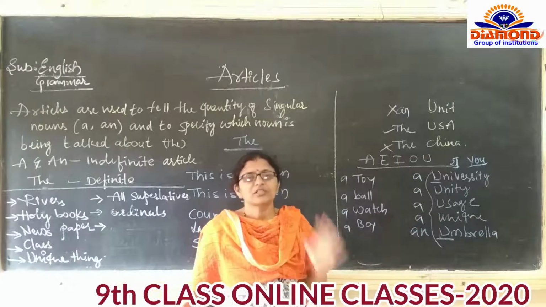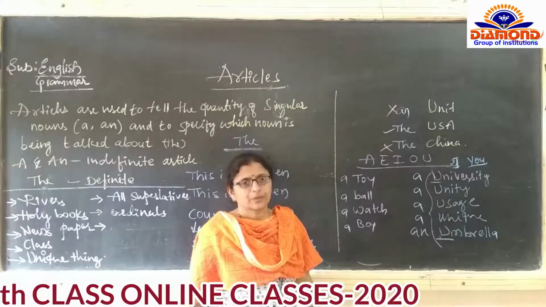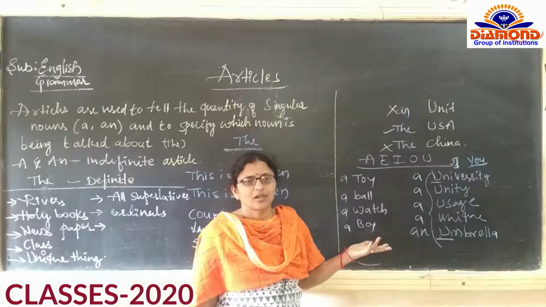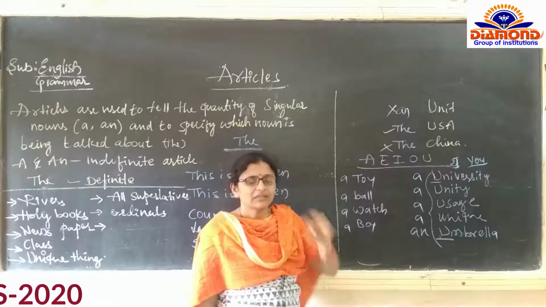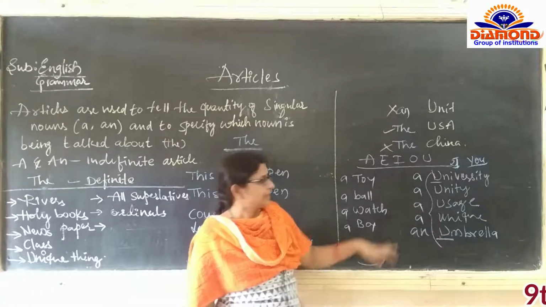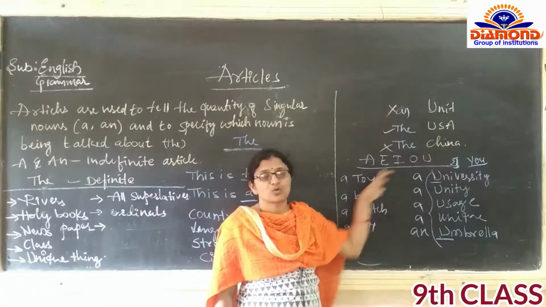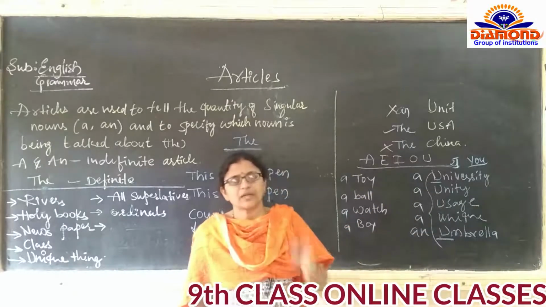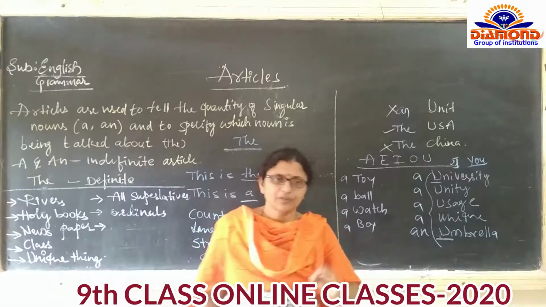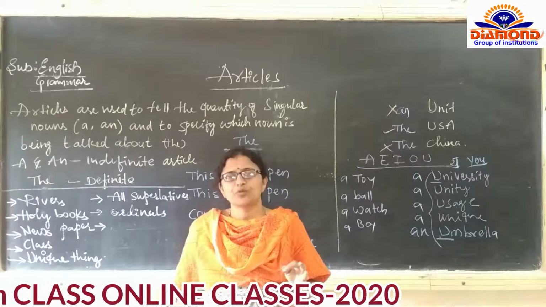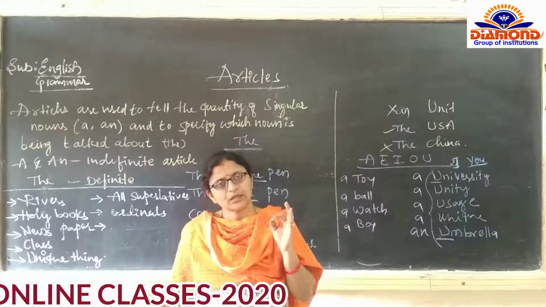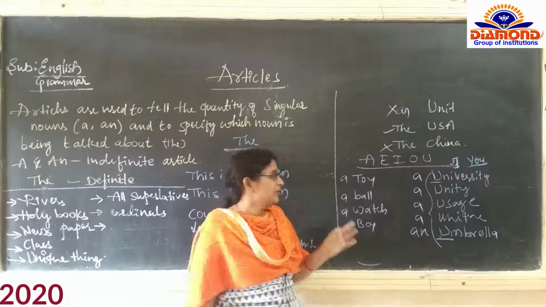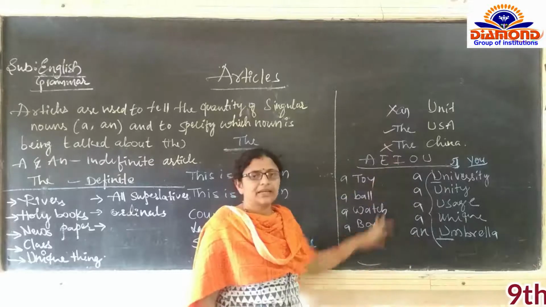They will not ask you directly. For 5th class, 6th class, they can ask direct questions, but they will make them somewhat twisted, that is, based on vowel sounds and consonant sounds. So you must be clear about that. If there is a vowel sound, 'an', and a consonant sound, 'a'. So it is clear.